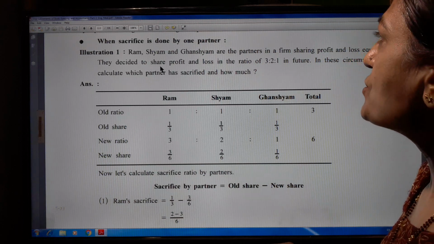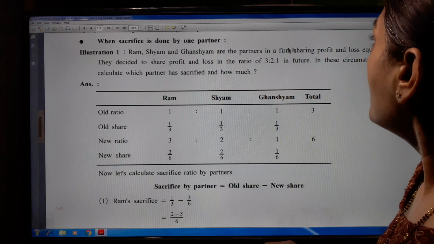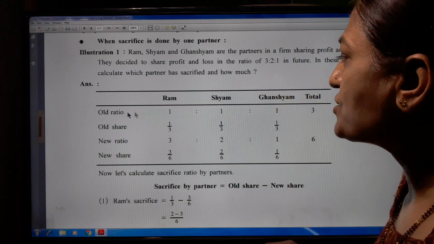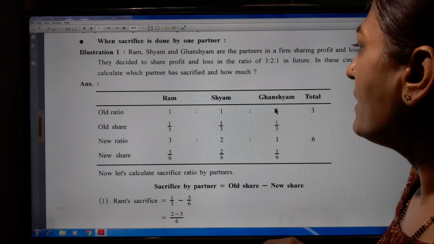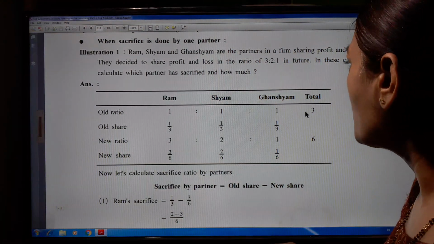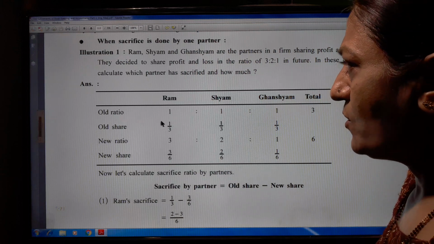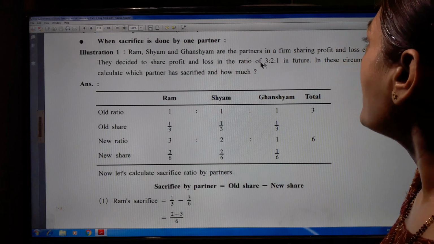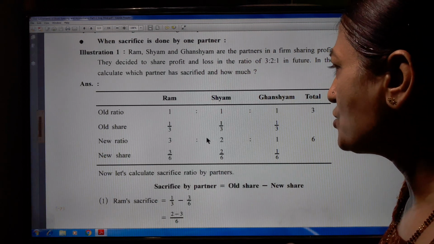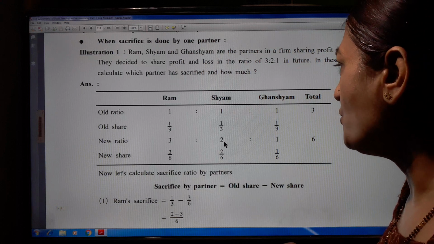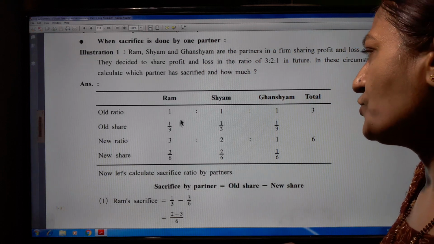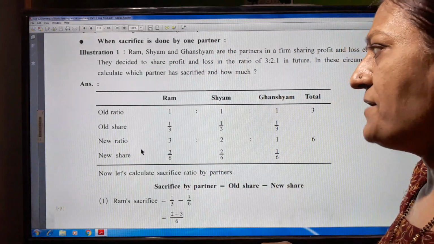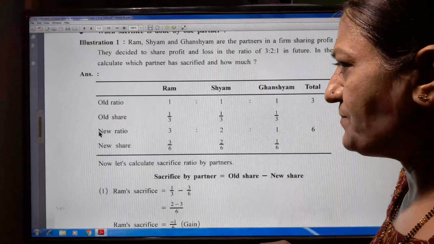Their old ratio, equally, means 1:1:1. Then old ratio 1:1:1. 1 plus 1 plus 1 is equal to 3. Now old share is 1/3, 1/3 and 1/3. Now the new ratio is given as 3:2:1. 3 plus 2 plus 1 is equal to 6. So 3/6, 2/6 and 1/6 is the new share. Now all this information we keep in the formula.